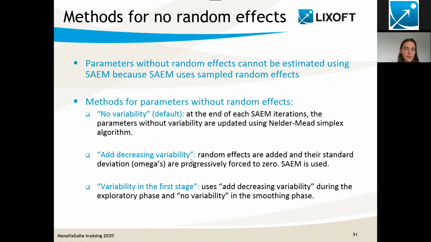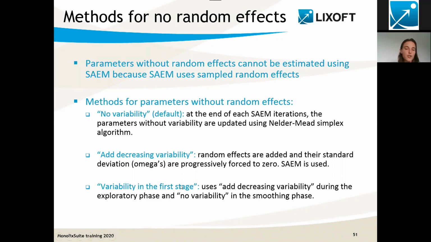The second method that is available is called add decreasing variability. What we do is that we add in the background random effects on the parameters that are fixed, and actually we're going to let the standard deviation, so the omegas, progressively go to 0. So we force them progressively to 0. This means that because they have random effects, we can use SAEM as usual, but we still make sure that at the end of the estimation process, they are at 0, so there is no variability. And this is all done in the background.